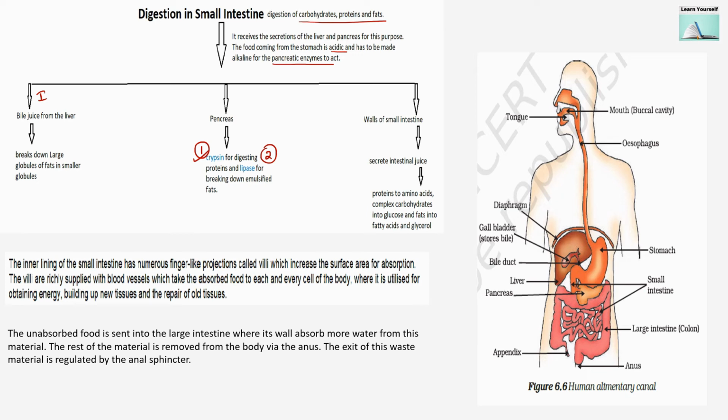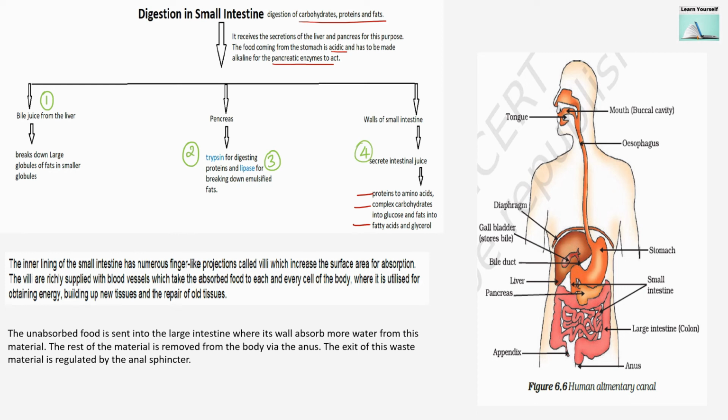Now the walls of the small intestine will secrete the intestinal juice. Now this juice will convert protein into amino acids, complex carbohydrates into glucose, and fat into fatty acids and glycerol. So you can see that a complex process will happen in the small intestine. That's why the small intestine is a large organ. So how many enzymes or juices will mix into the intestinal food? First, bile juice from the liver. Second, the trypsin and lipase from the pancreas. And the fourth one, the secretion of intestinal juice.